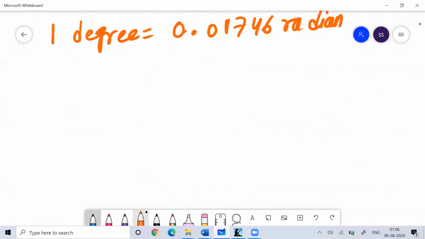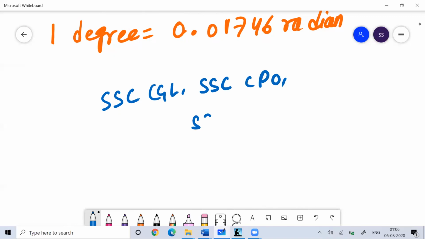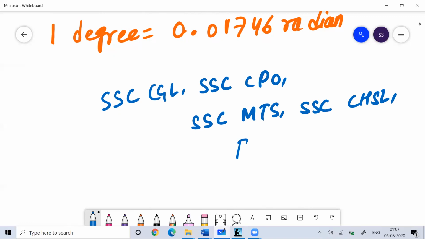The concepts of trigonometry are important for different government competitive exams like SSC CGL, SSC CPO, SSC MTS, SSC CHSL, Food Corporation of India or NABARD.